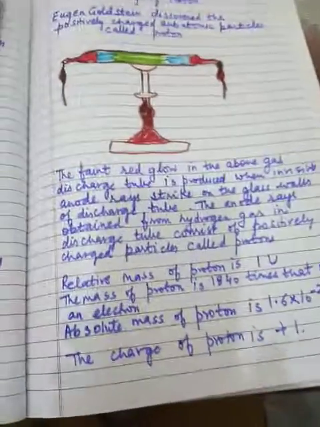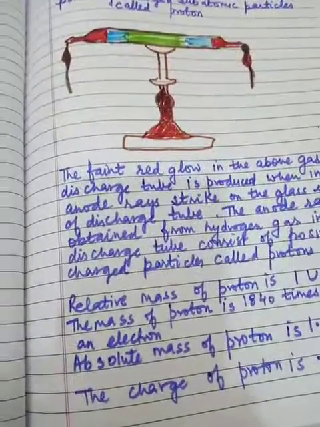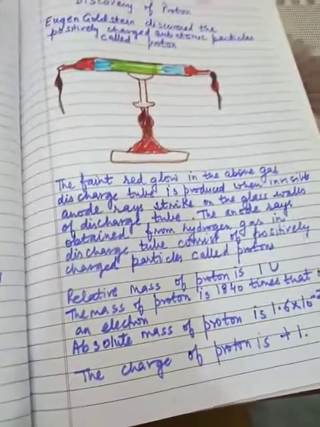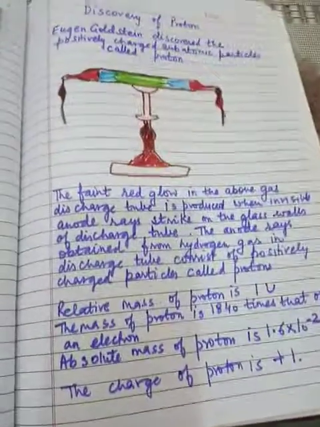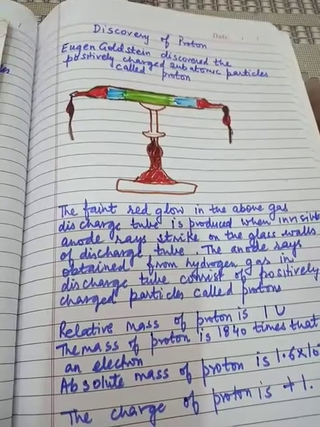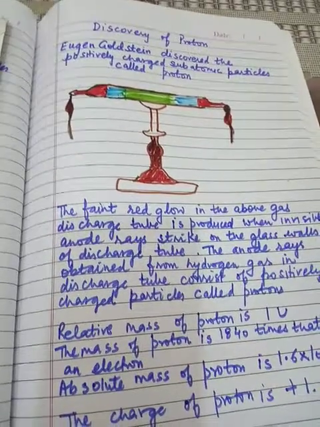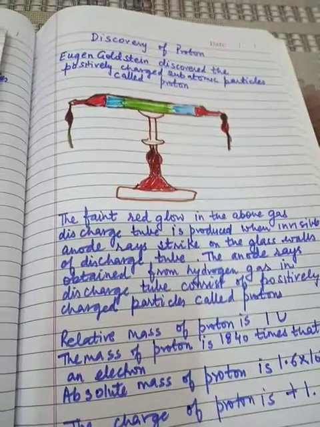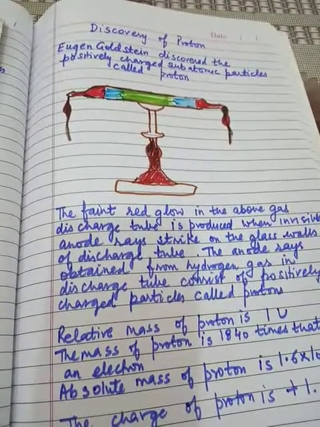Now we can conclude that the formation of cathode rays and anode rays on passing electricity through gases at very low pressure tells us that the atom is not indivisible.